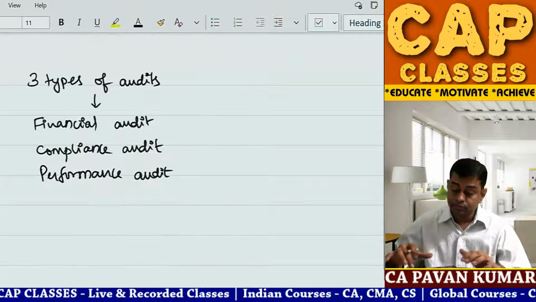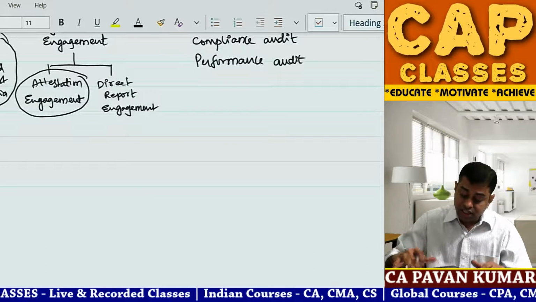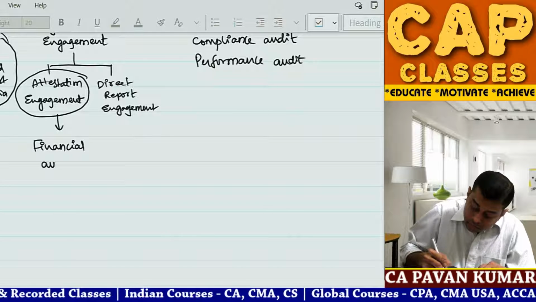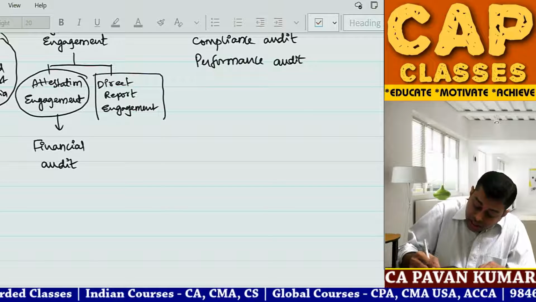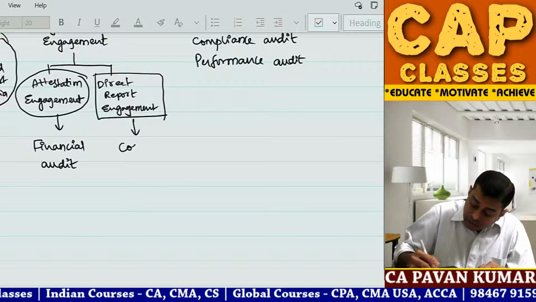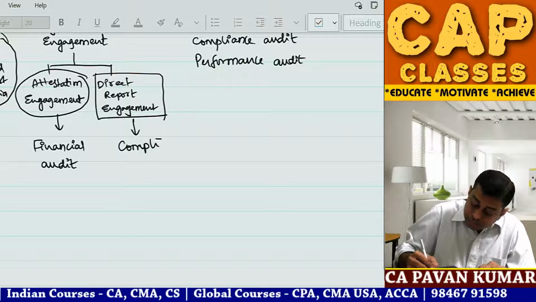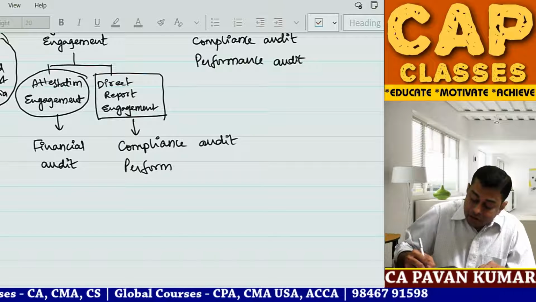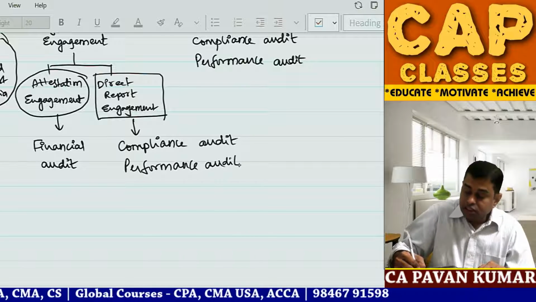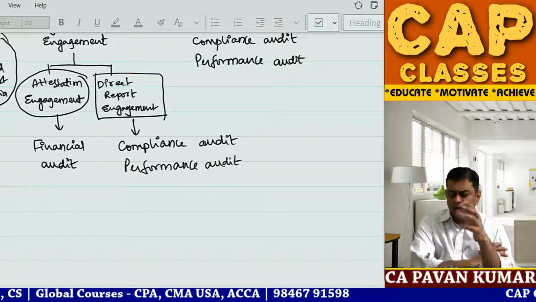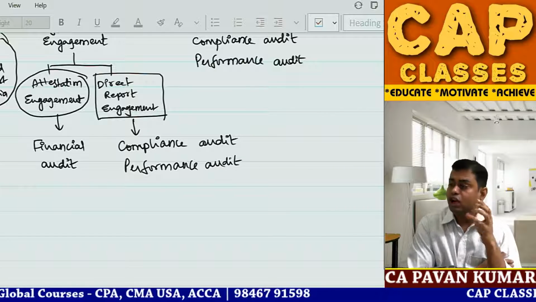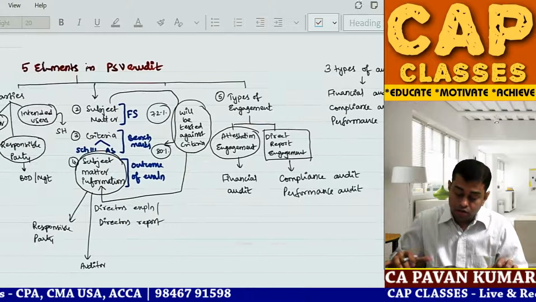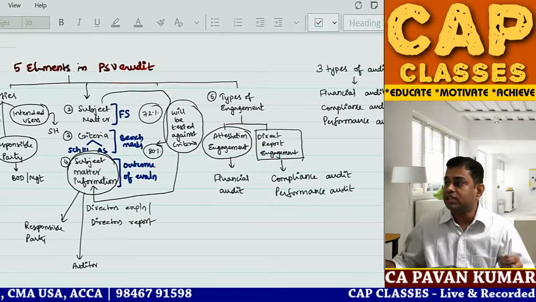Some other sheet came. Okay, so this attestation engagement is the financial audit. These direct report engagements are compliance audit and performance audit. Don't worry about these words. What is attestation engagement, direct reporting engagement, financial audit, compliance audit, performance audit? We do not have clarity yet, but I will explain. Overall, the five elements in PSU audits are like this.